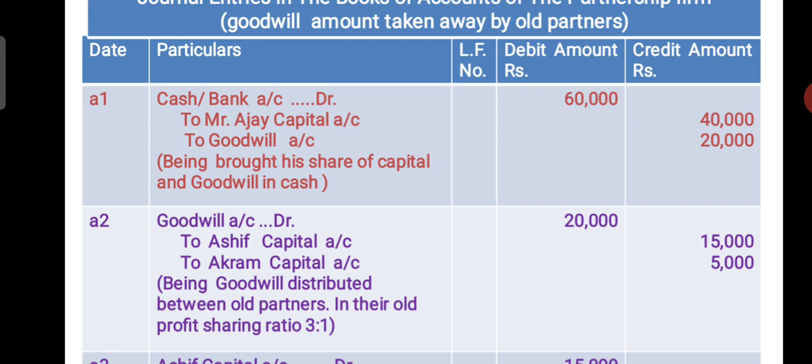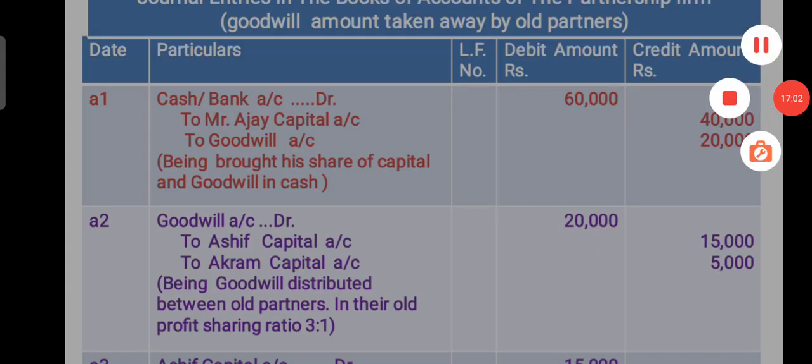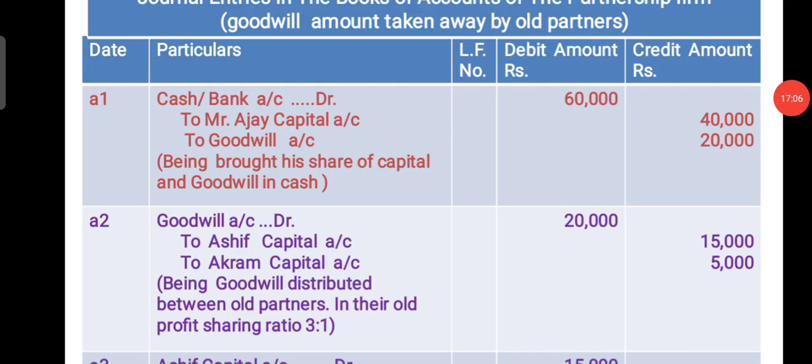And second entry: whatever goodwill the new partner brings should be distributed between partners. For that we write one entry. What is the entry here? Goodwill account debit, to Asif capital account, to Akram capital account. The goodwill amount 20,000 is credited to Asif capital account 15,000 and Akram capital account 5,000.